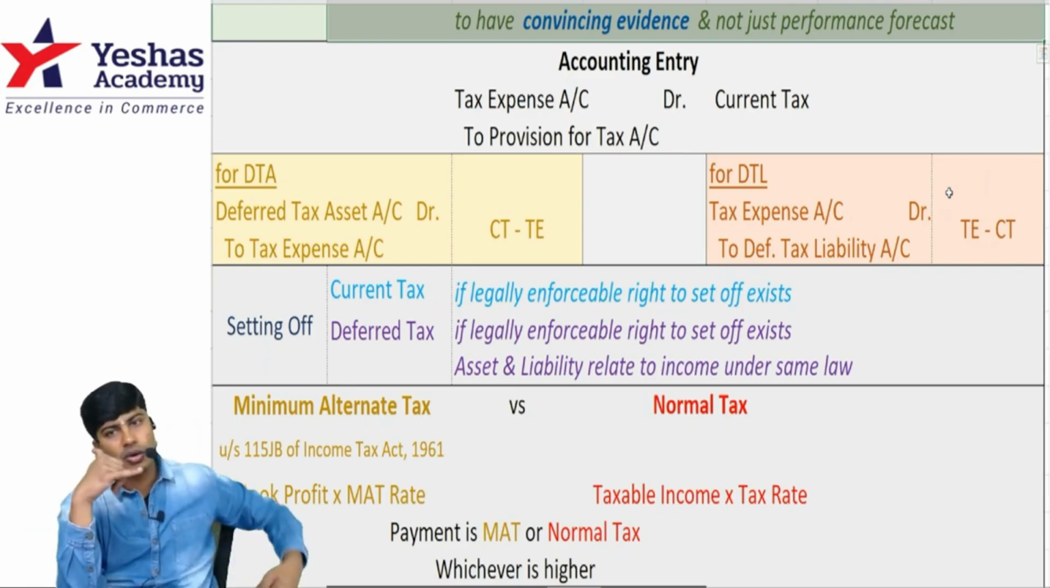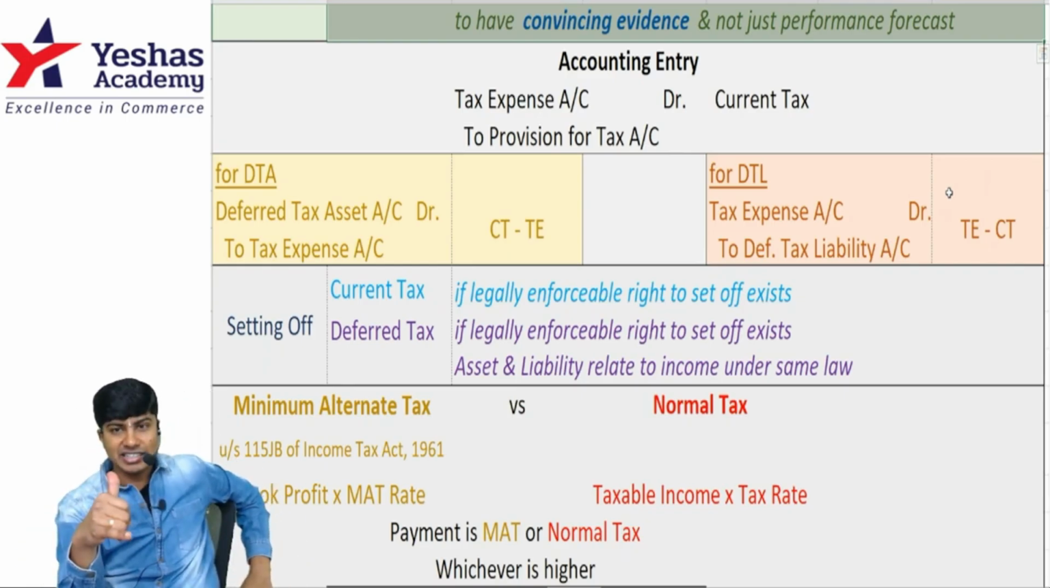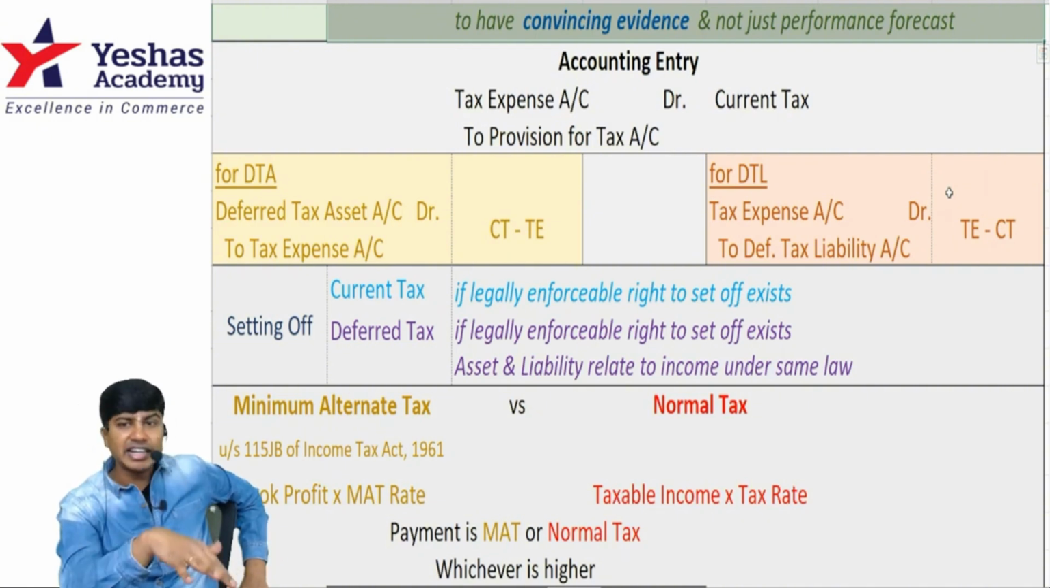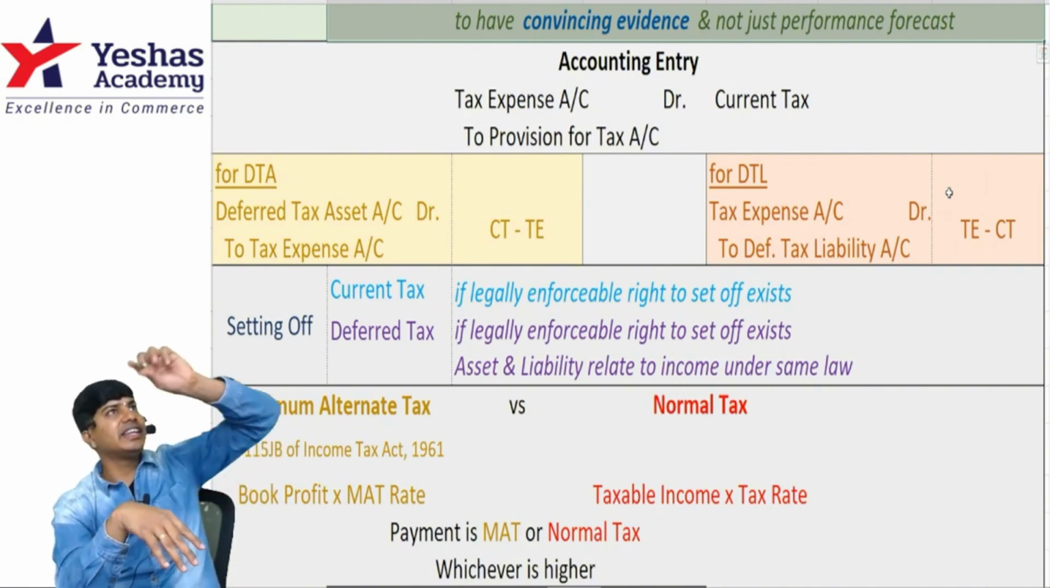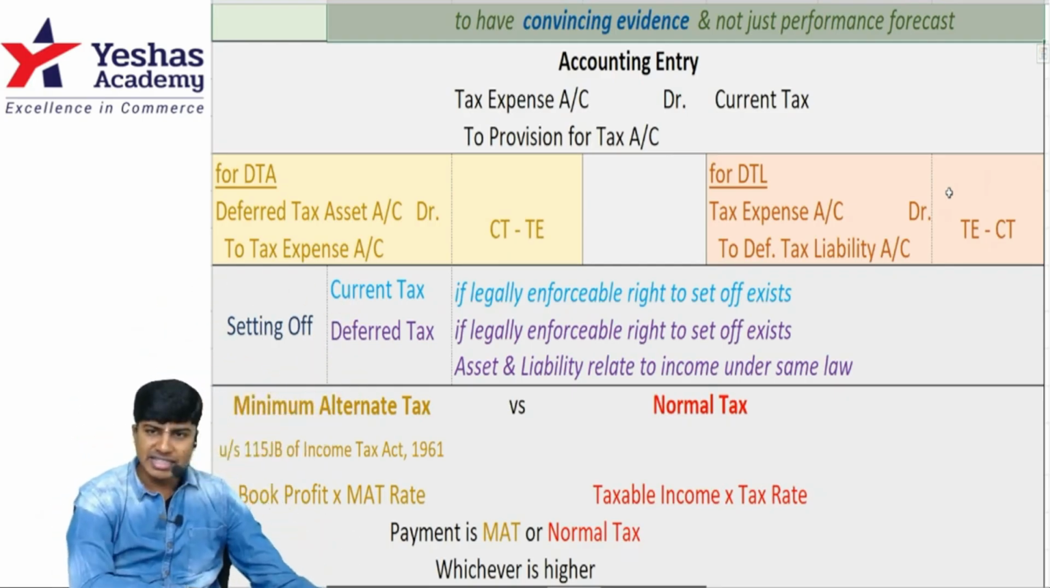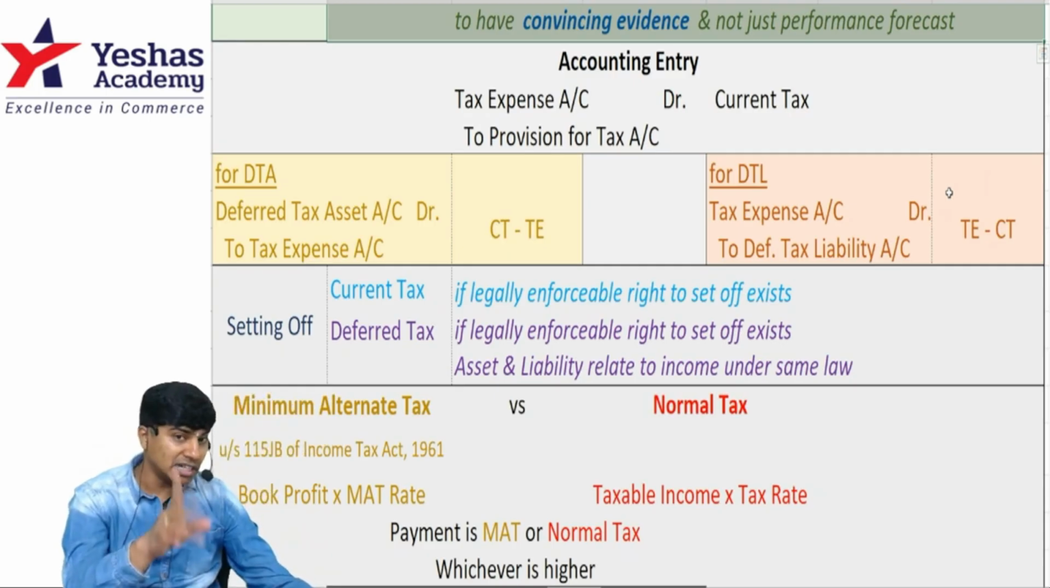And I told you the order of writing the entries. First, we call our accountant, sorry, tax consultant, and ask, how much is the tax? He will tell the current tax or tax expense. For that current tax, I'll create a provision. I'll write the entry: income tax expense account debit to provision for income tax. This entry is passed by my accountant for current tax.